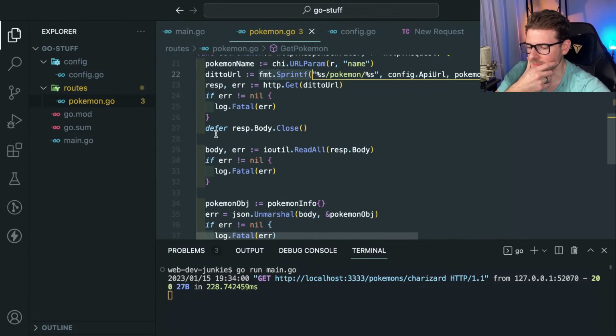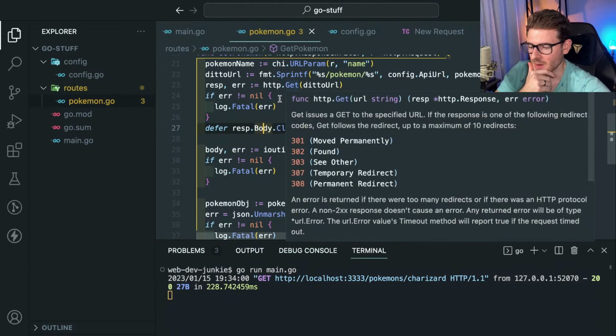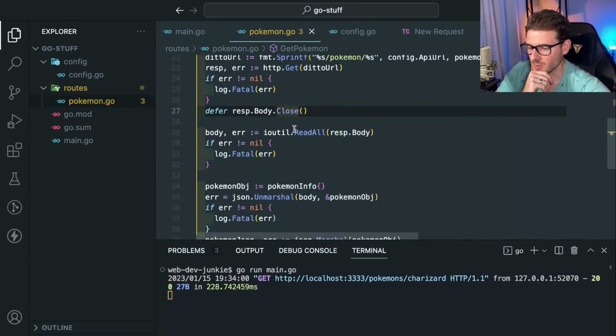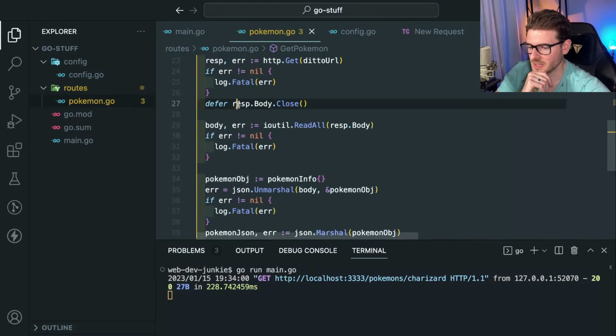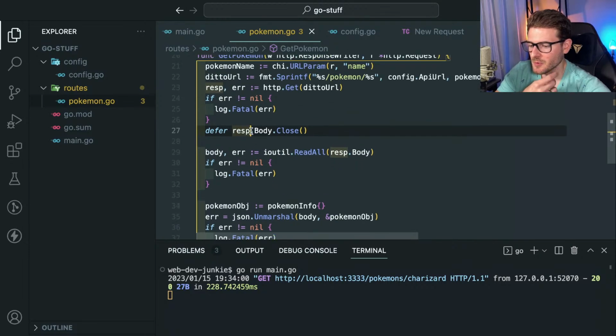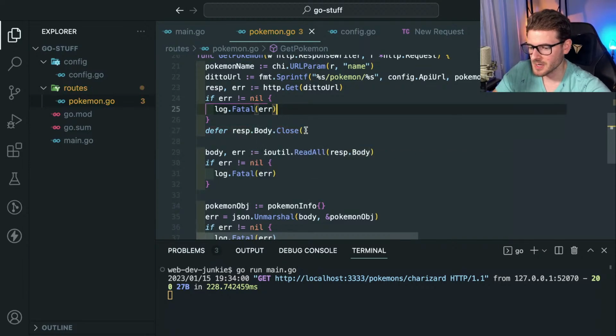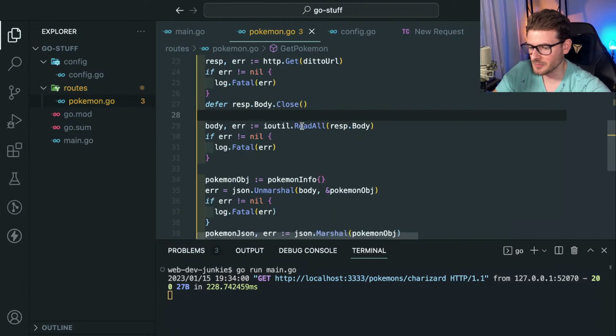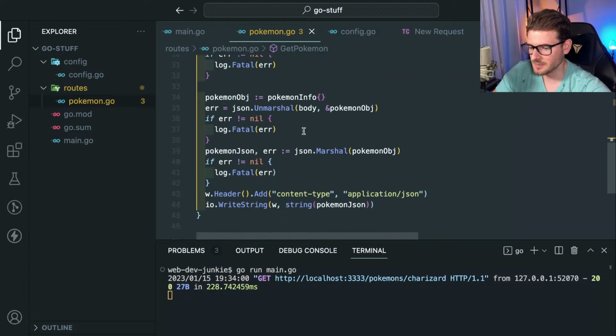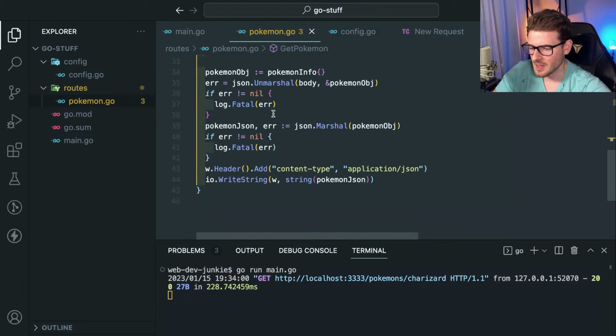What else did we learn? Reinforced my knowledge about deferring and closing things, although I would not have known that I need to close the body. I probably would not have known that unless someone in the chat told me to. But I did learn about deferring and how you should close resources that you open up. I thought it'd be response.close, not response.body.close, but maybe it's because I'm reading it here. I just need to force myself to remember that stuff.